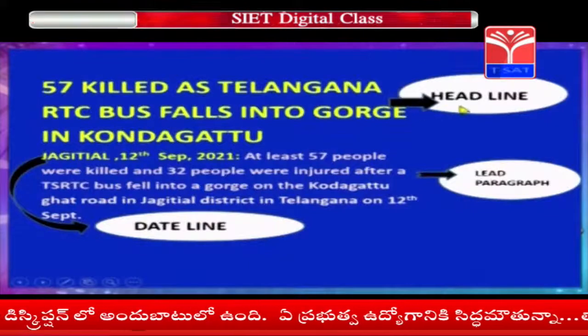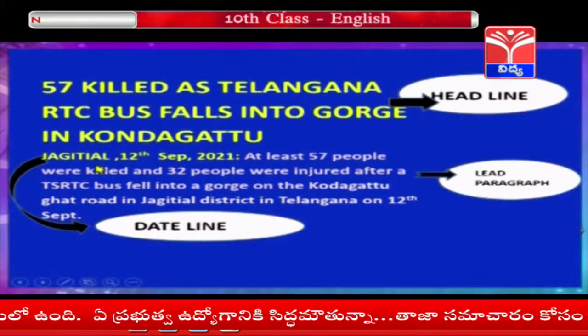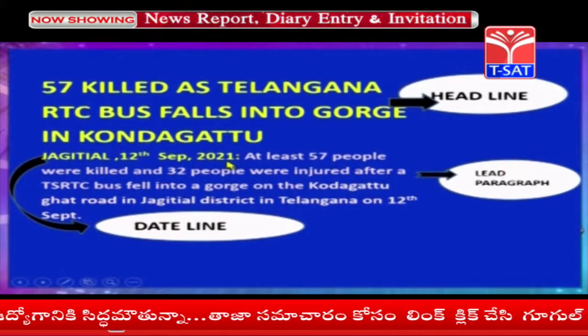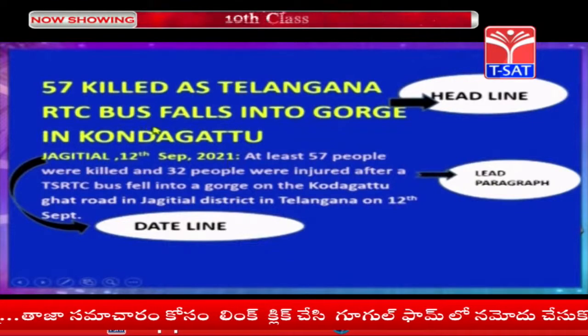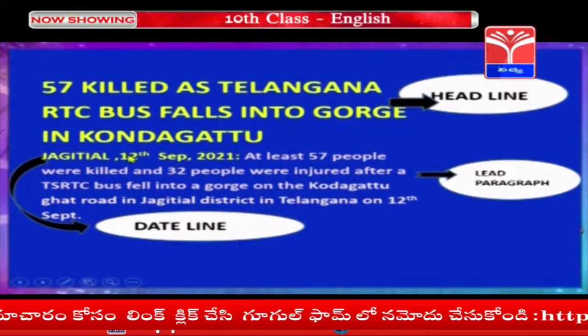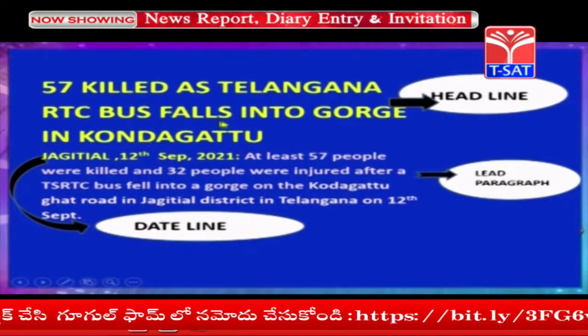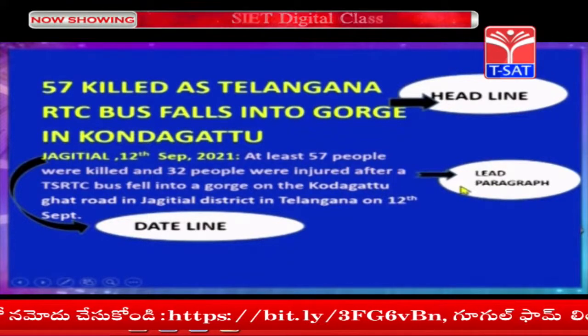This first part is the headline, and you can see the date line: Jagitial, 12th September 2021. The headline is: 57 killed as Telangana RTC bus falls into gorge in Kondagattu. It has fewer words, and then this is the lead paragraph. You can see the lead paragraph.